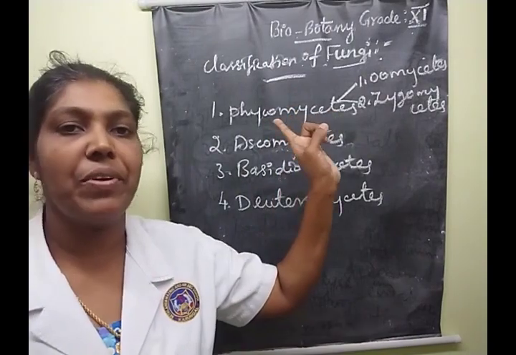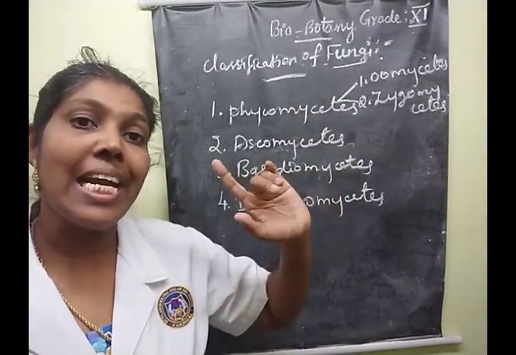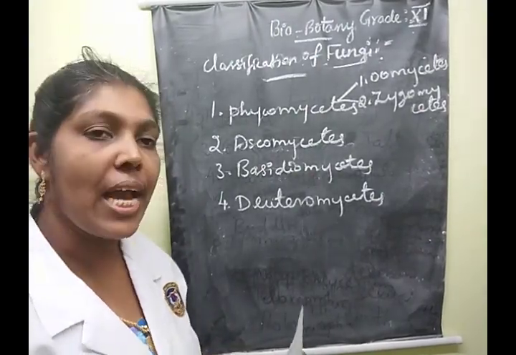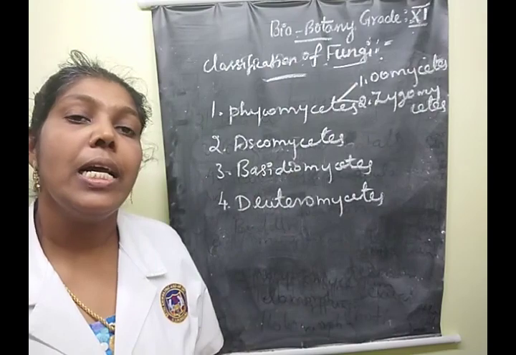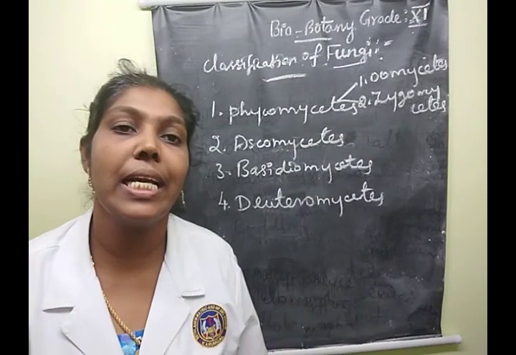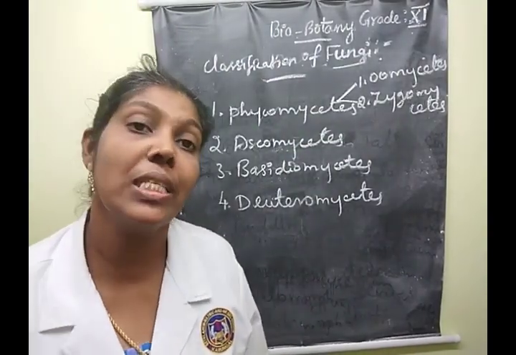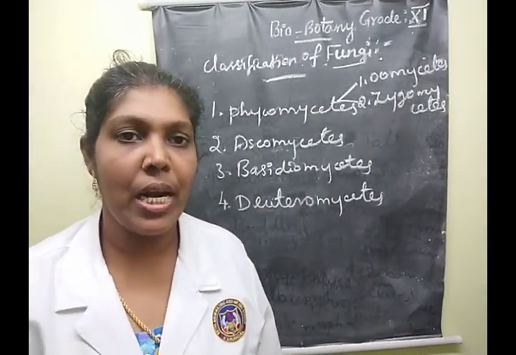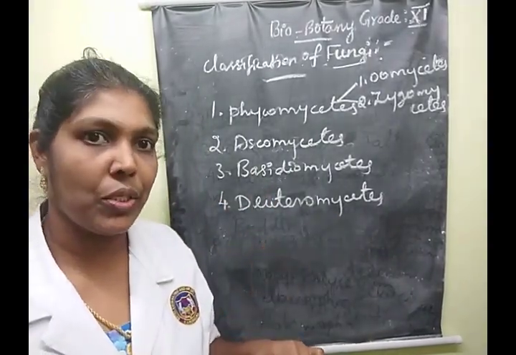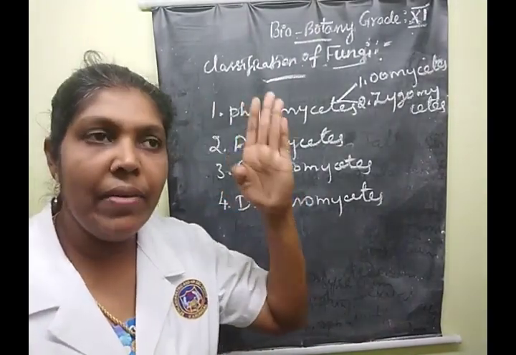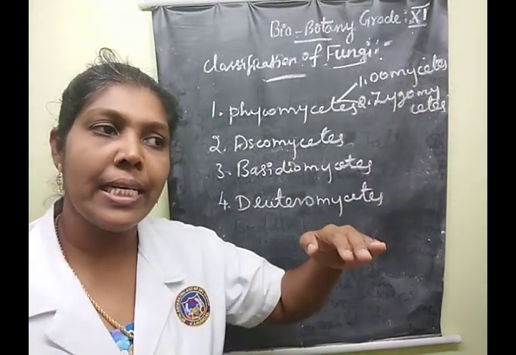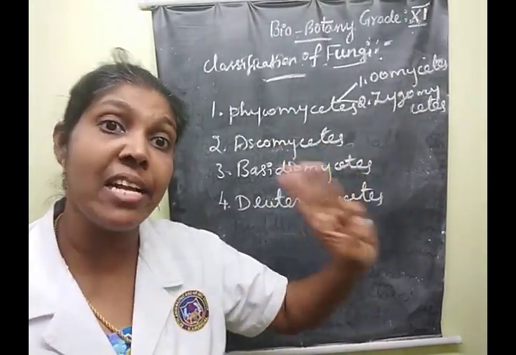They proposed the classification of fungi in the year 1979. Clear? One of their book names is Introductory Mycology, in which they introduced the classification of fungi. Understood, children? Finally, how many classes are there, children? 11 classes. Okay. These 11 classes of fungal organisms are categorized into 3 divisions.